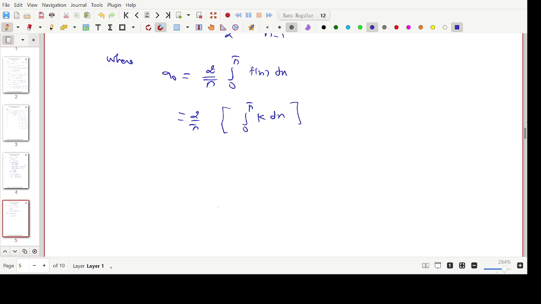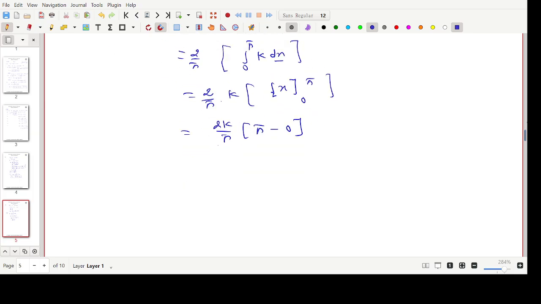Here k is constant. Just taking it outside, so k times integral 0 to pi dx, and the integration value is just x. Now simply substitute the limits 0 to pi. So what happened here? 2k by pi, substituting upper limit pi and lower limit 0. So my answer: pi and pi cancel. The answer is 2k. It is for a naught.